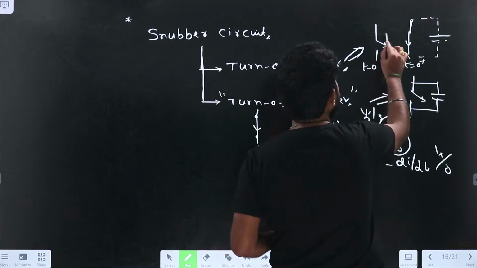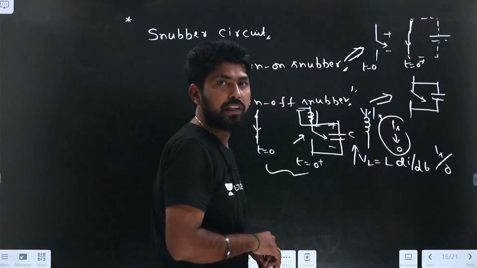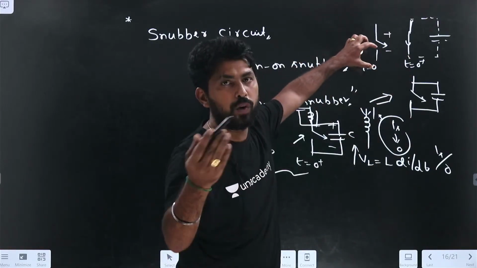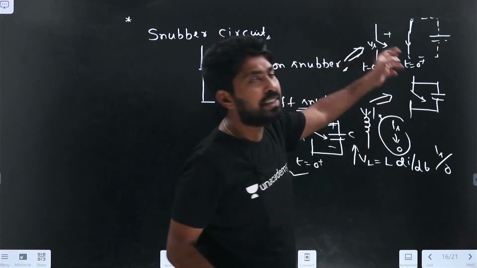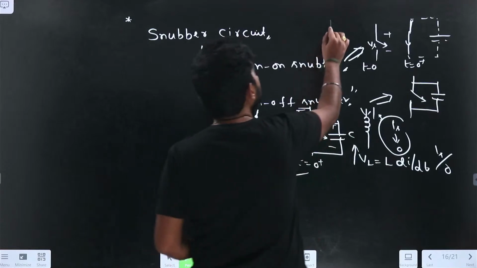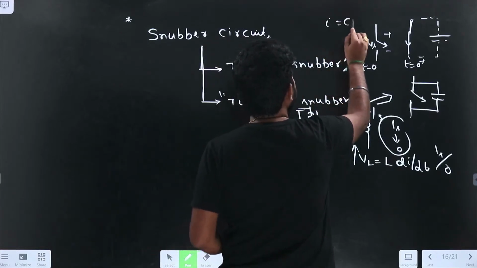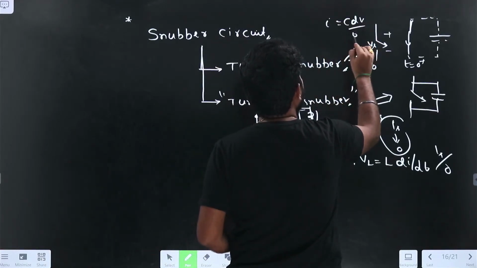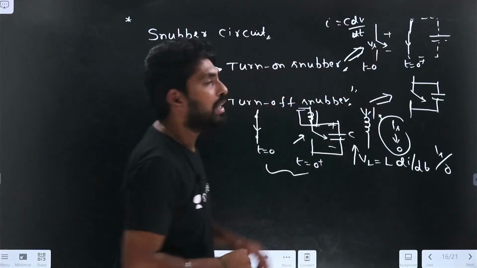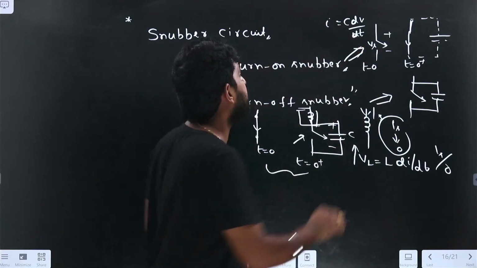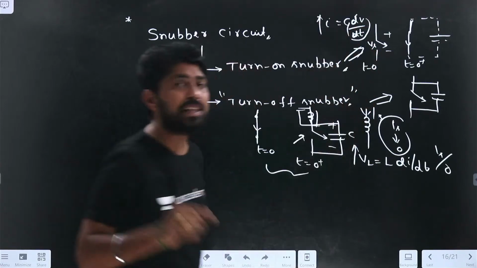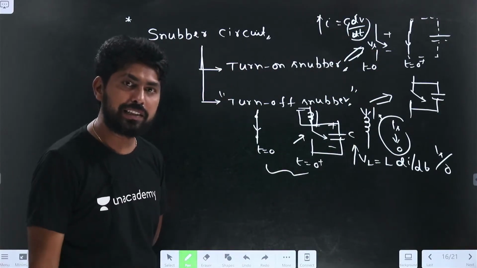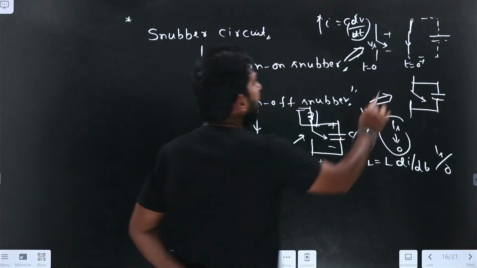Initially the switch has some voltage. Whatever the blocking voltage is when the switch is in open condition, it will appear across this. If the voltage suddenly goes to 0, I equals C into dV by dt. If the voltage is changing suddenly with respect to time, what does it cause? It causes a high current flowing through the switch, which can damage the switch.